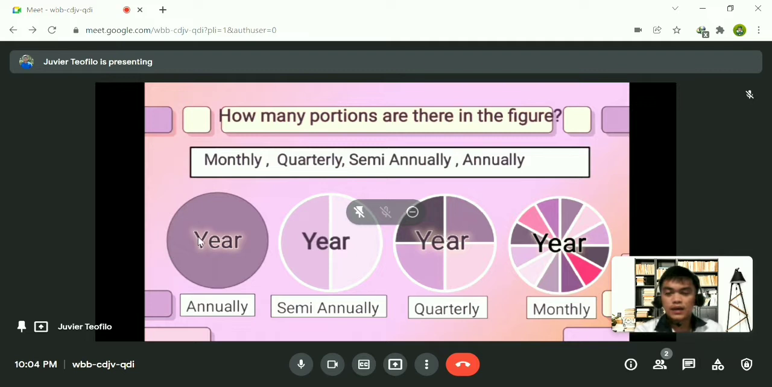Again, if annually, it is equal to 1. If semi-annually, it is equal to 2. If quarterly, it is equal to 4. Then if monthly, it is equal to 12. Okay, so let's proceed to the next slide.